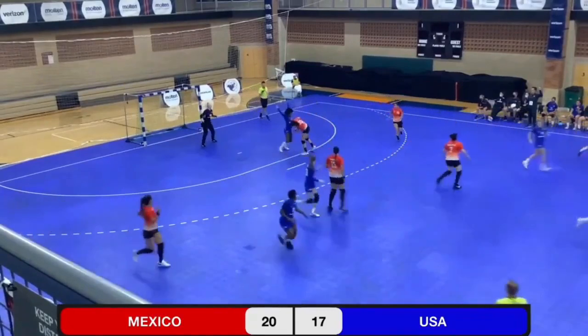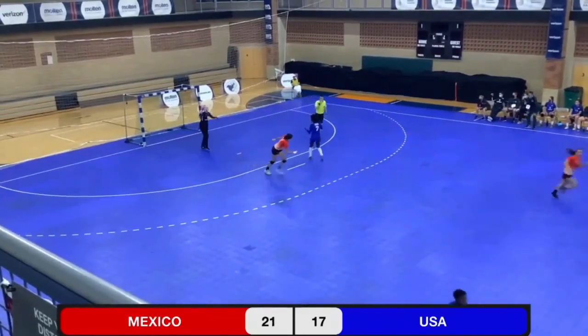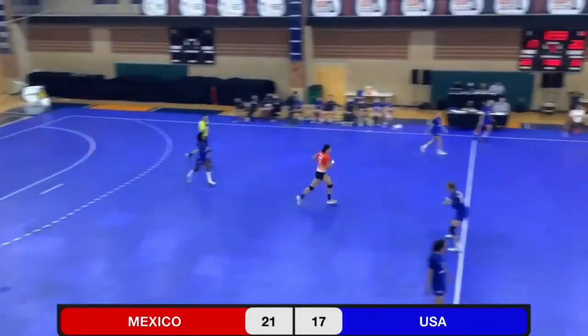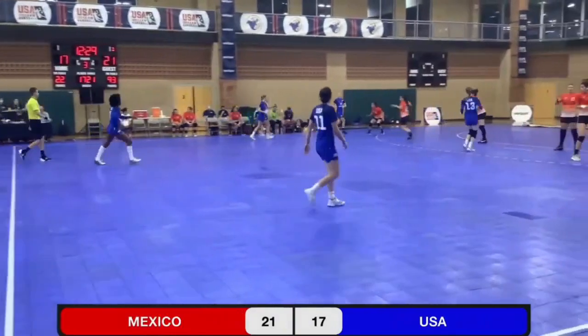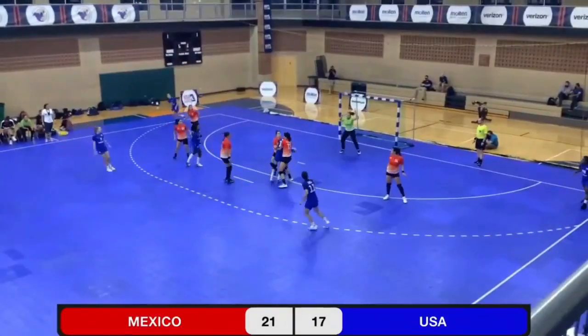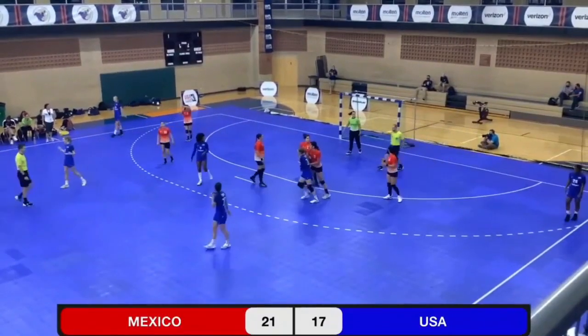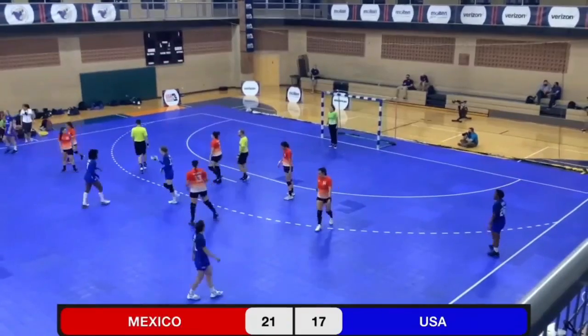Saved by Mermo, but Vargas picks up her own shot and is able to put it back in. Lead back up to 4. Carvalho into Schultze. She's wrapped up, but they were defending inside the 6.